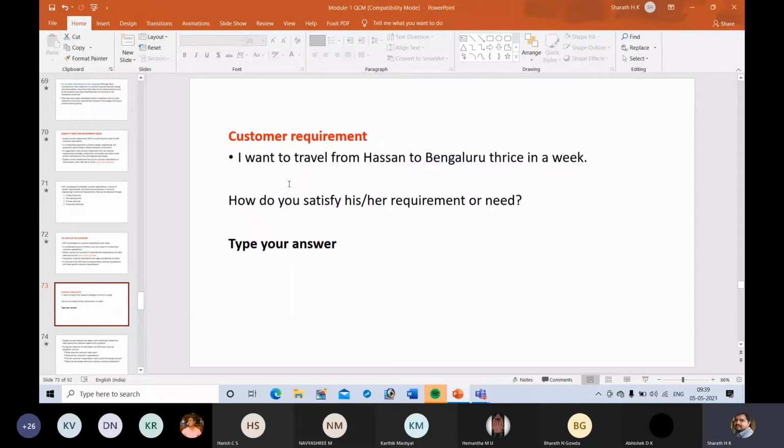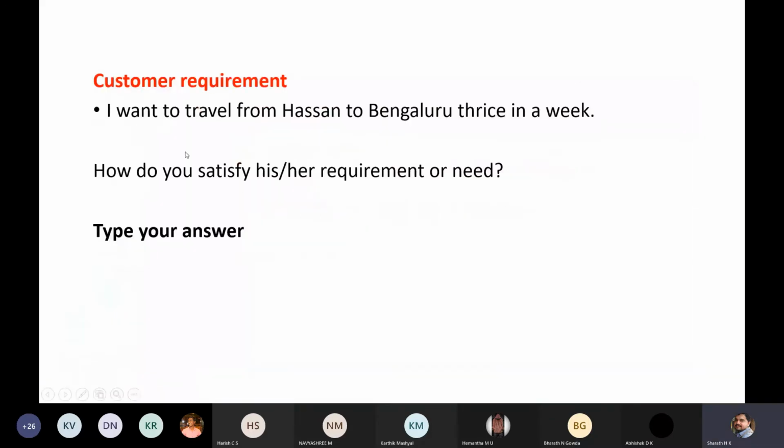So the question is, someone wants to travel from Hassan to Bangalore thrice in a week. That is the need or requirement. Now, how do you satisfy this requirement or need? Think and type the possible ways in which you can satisfy the need. What type of product is suitable for this, or what type of system or service is required to satisfy this need? That you have to type.